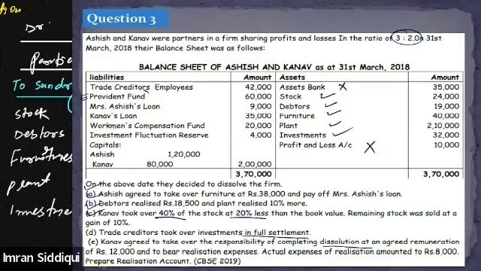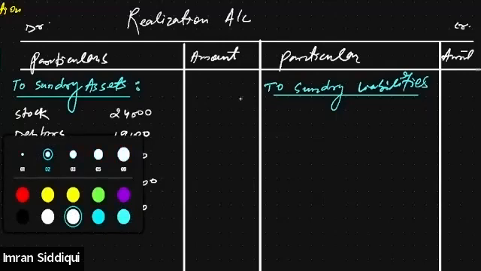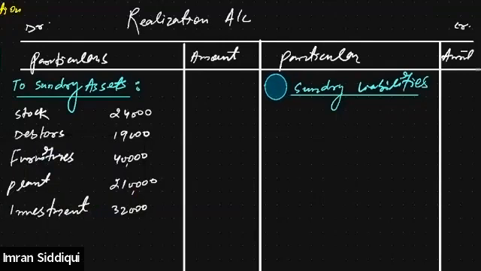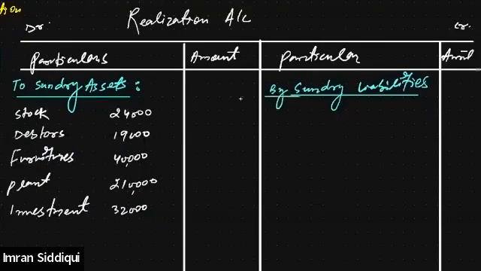So the first thing is trade creditors. Trade creditors is how much? 42,000.